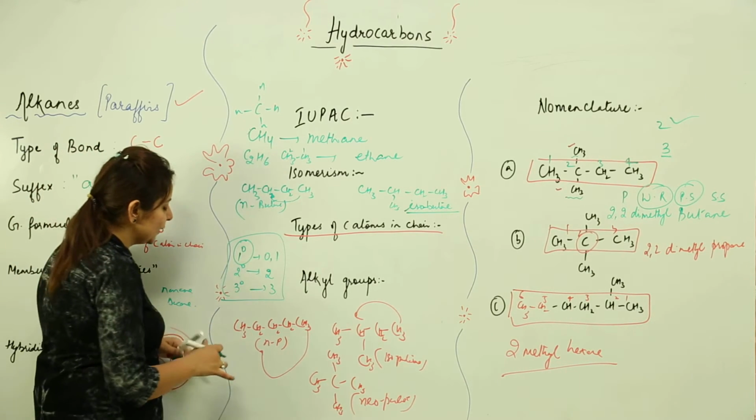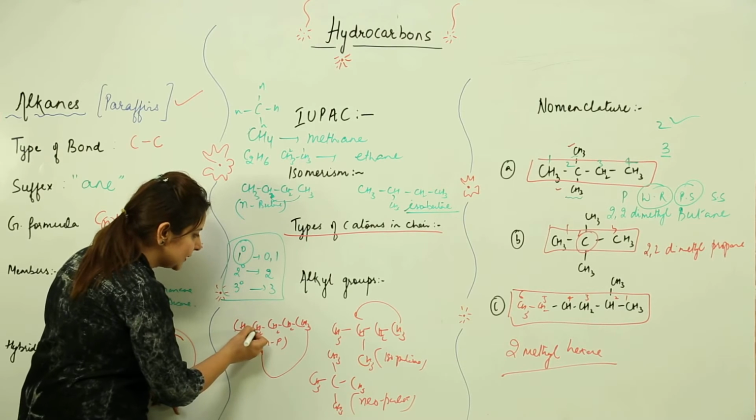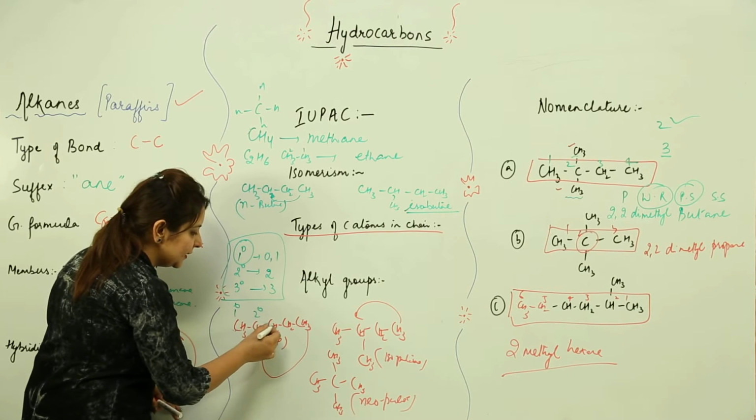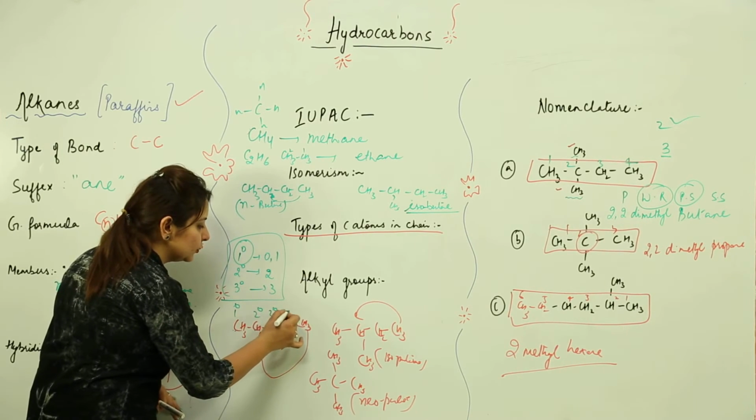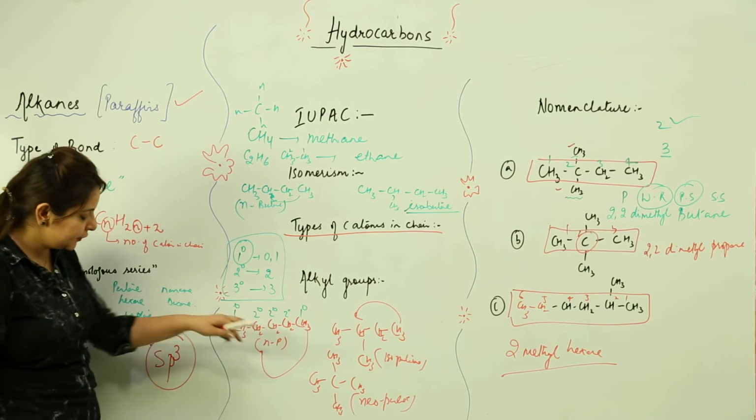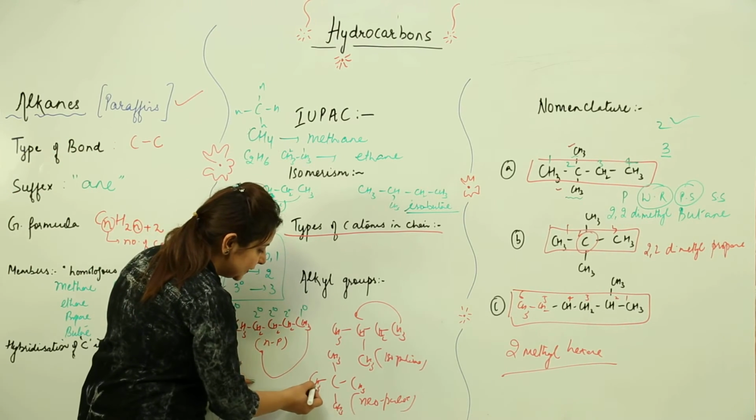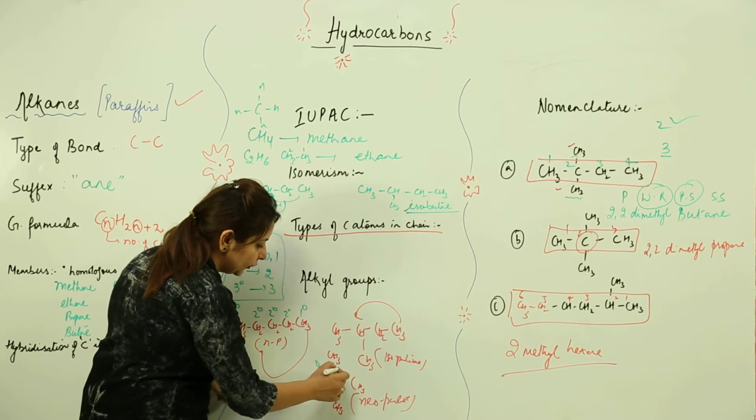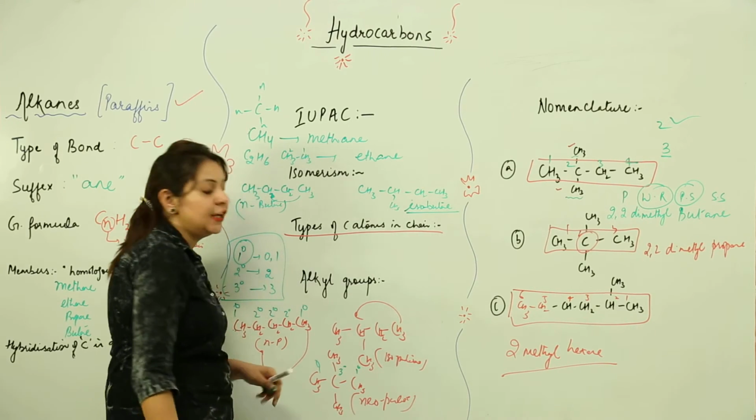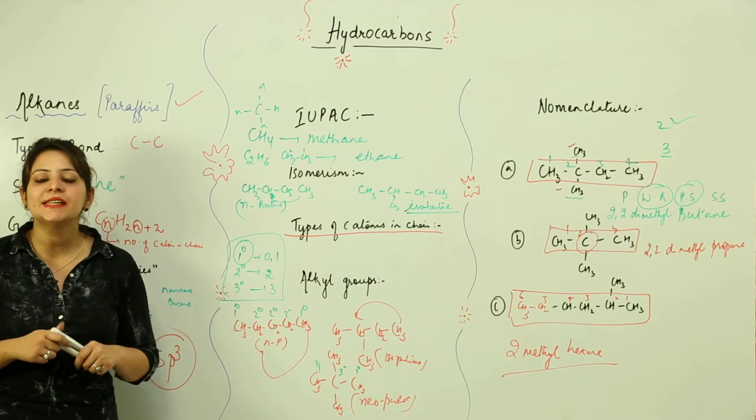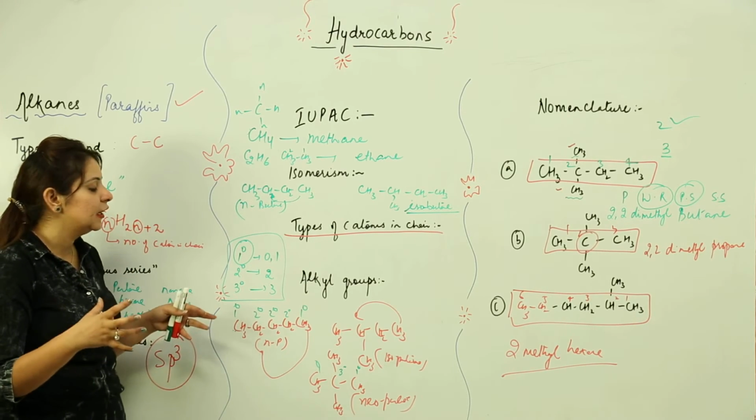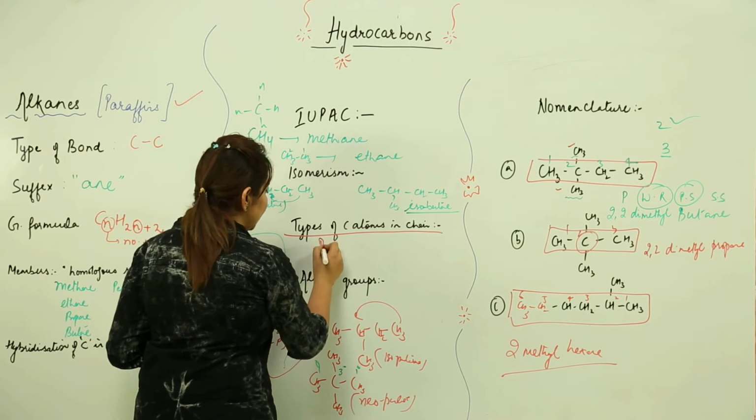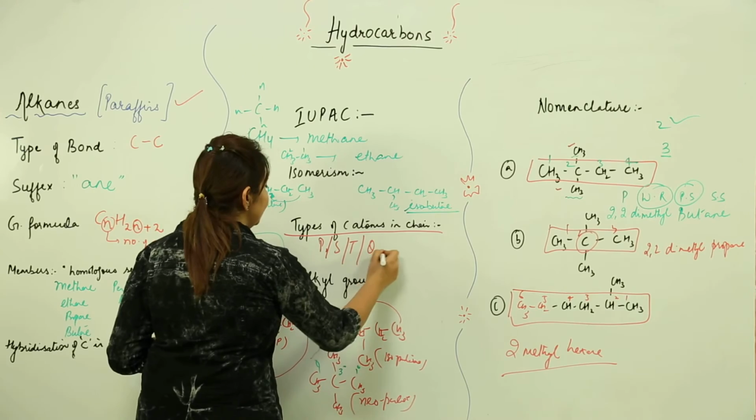Here, this carbon is attached to 1 carbon atom, so it is 1 degree. This carbon is attached to 2, so it is 2 degree. This carbon is again 2 degree, this is again 2 degree, and this is 1 degree. In this other example, this carbon is attached directly to only 1 carbon atom, so obviously 1 degree. This is attached to 3, so it is 3 degree, and this is 1 degree. So you can classify carbons as primary, secondary, tertiary, and quaternary depending upon how many carbon atoms a carbon atom is joined to.